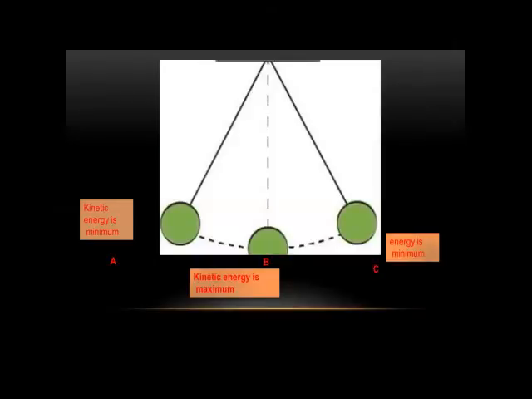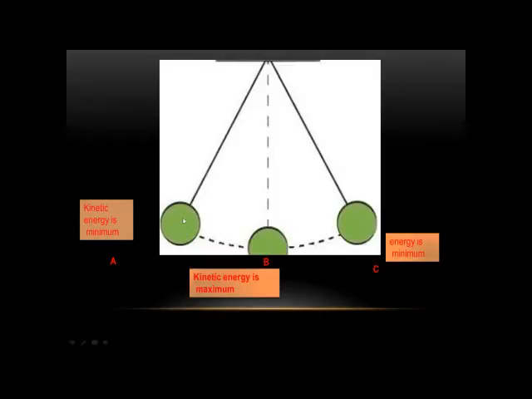Let's see the pendulum. Okay, there are 3 points, A, B, and C. At point B, when I push this ball in its position, the kinetic energy is minimum, because we start with potential energy.